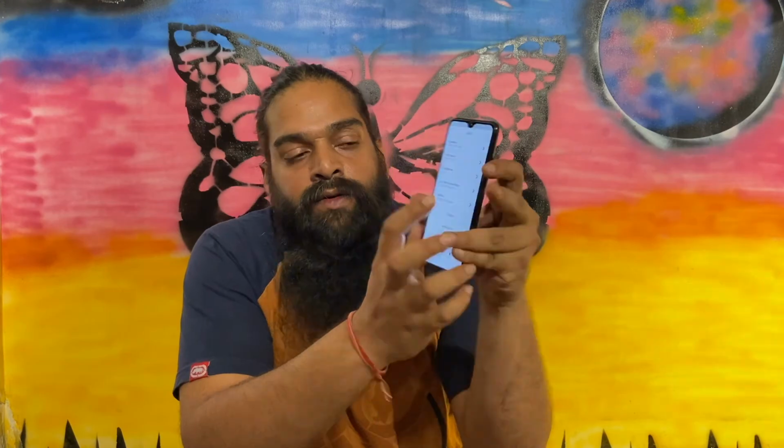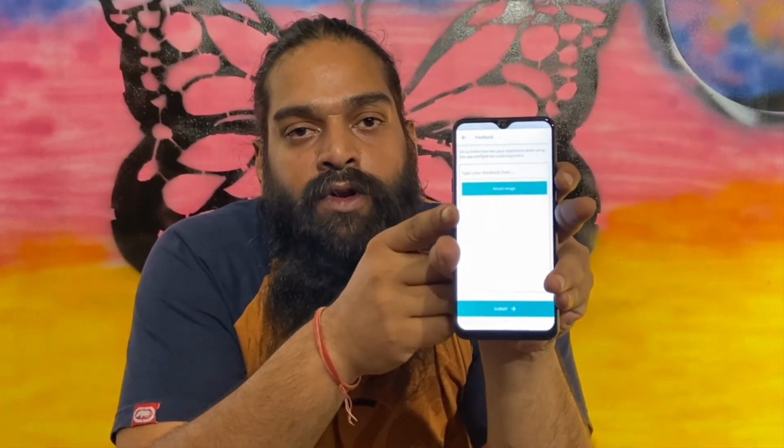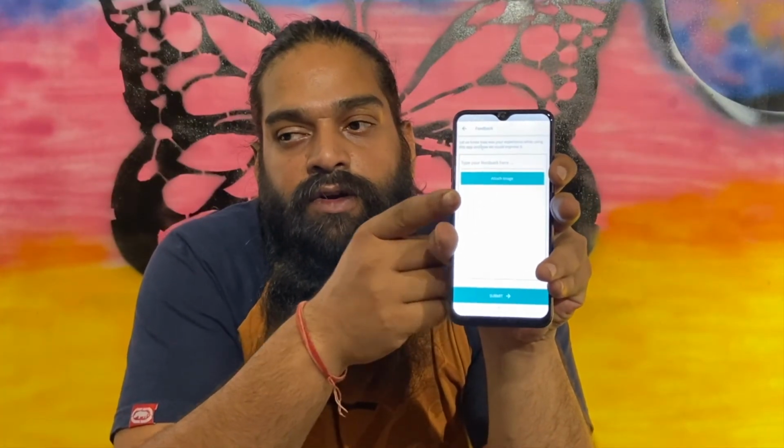So if you guys have any questions, we also have a feedback section in the more menu. Here you can post all your screenshots or enter some text and let us know about any problems you might see in the app or in case you have any suggestions. So in the next updates, we might have those new features.